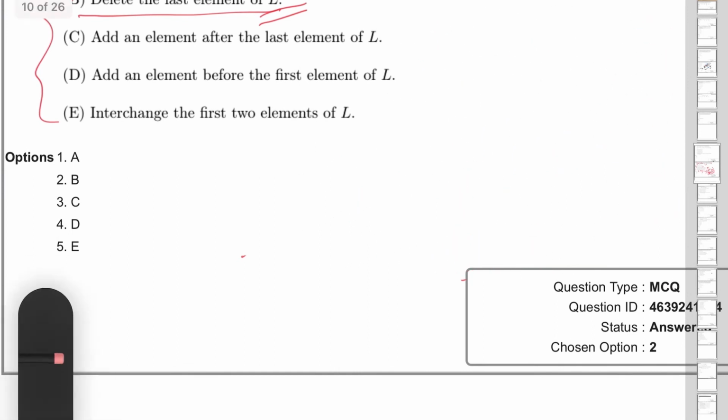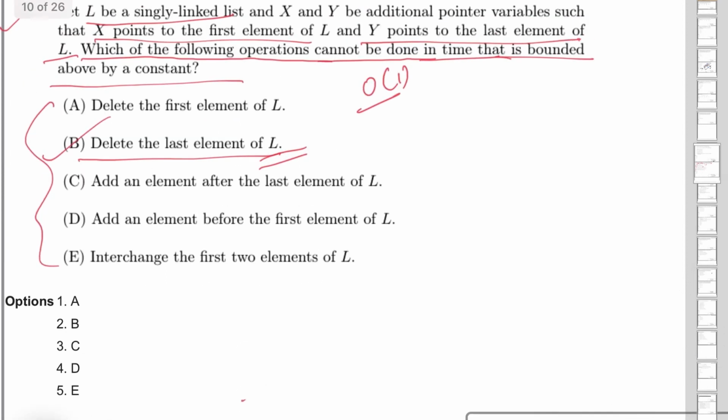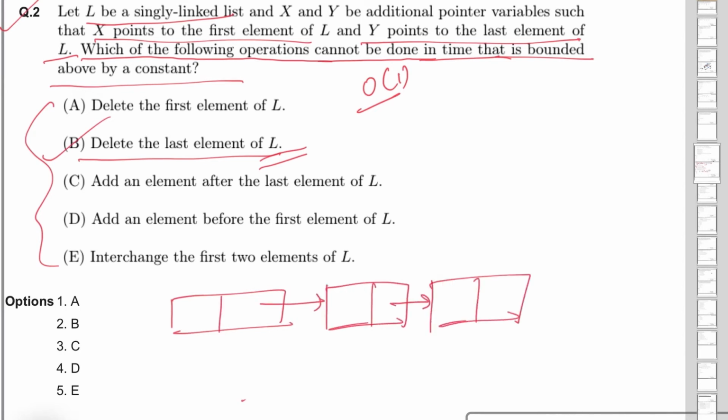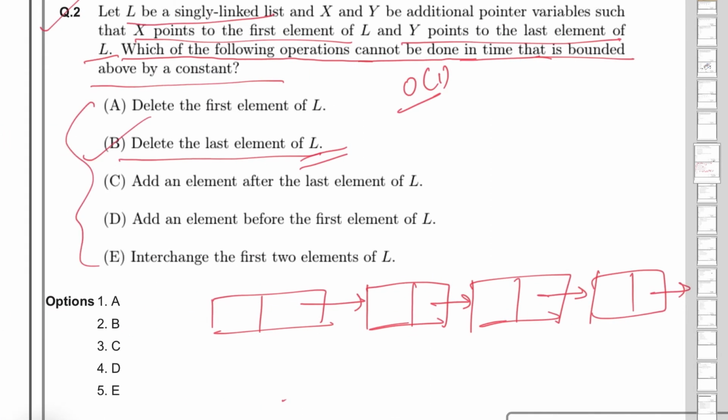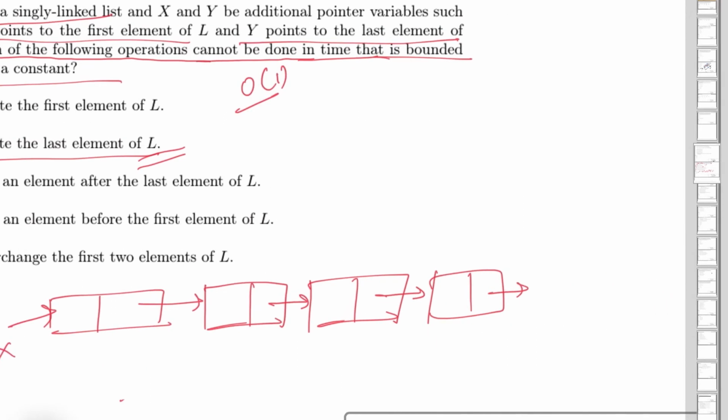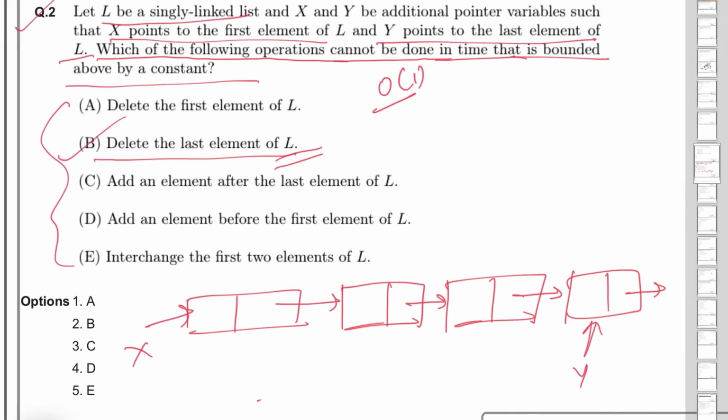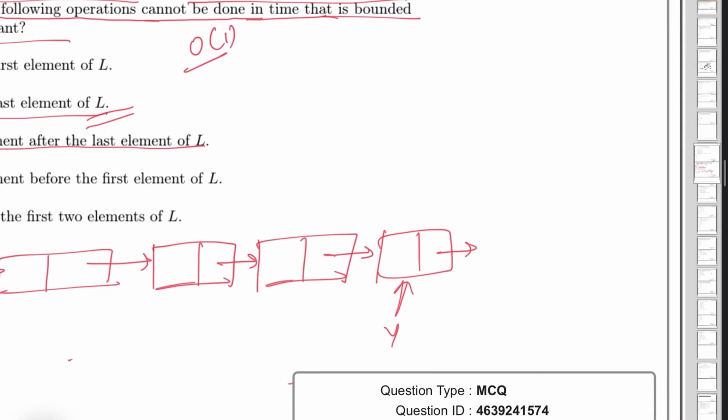Now third option is add an element after the last element of linked list. So this is my linked list, this is x and this is y. Add an element after the last element of linked list. So adding an element at this location is actually very easy. How? Y is next.